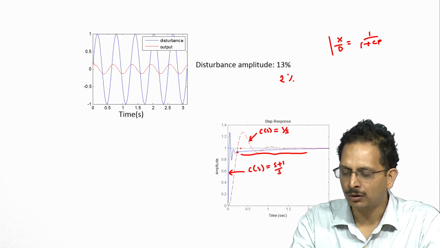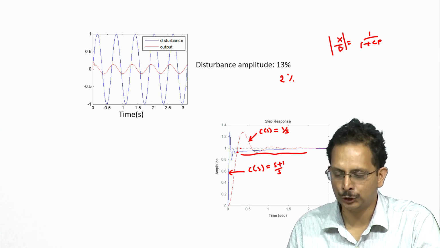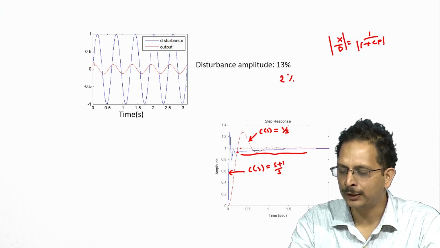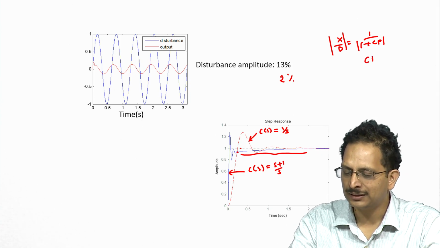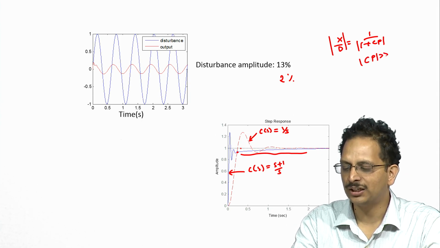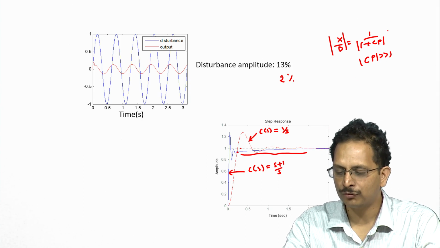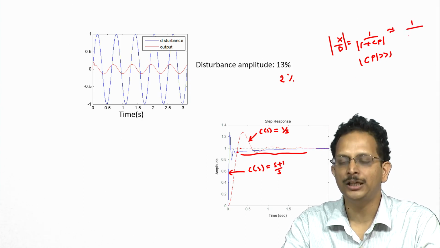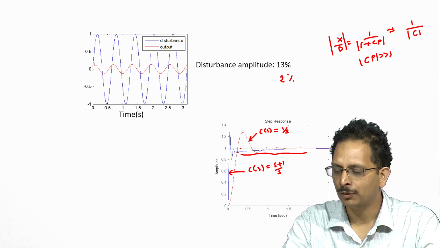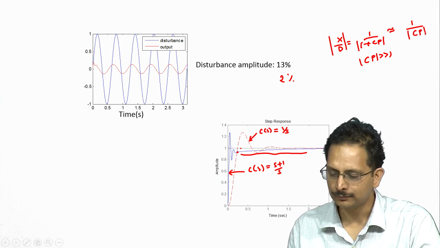Therefore, the magnitude of the ratio would be equal to 1 by the magnitude of (1 plus Cp). Now, in the limit that the magnitude of Cp is much greater than 1, the magnitude of 1 by (1 plus Cp) would simply be approximately equal to the magnitude of 1 by Cp.